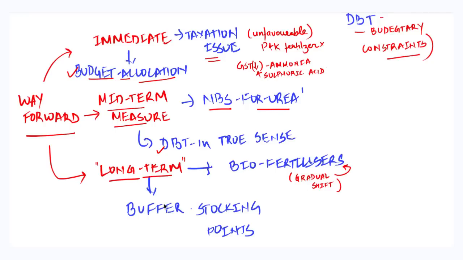And at the same time, there is also a need to ensure development of buffer stocks, and these buffer stocks need to be developed in areas where there is high consumption. So in this article, we have seen what fertilizers are, and what the various types of fertilizers are. We have also seen the condition of the Indian industry and the various challenges that the fertilizer industry in India is facing. At the same time, we have also seen the set of measures, that is the immediate, mid-term and the long-term measures that need to be adopted for the development of the fertilizer industry.